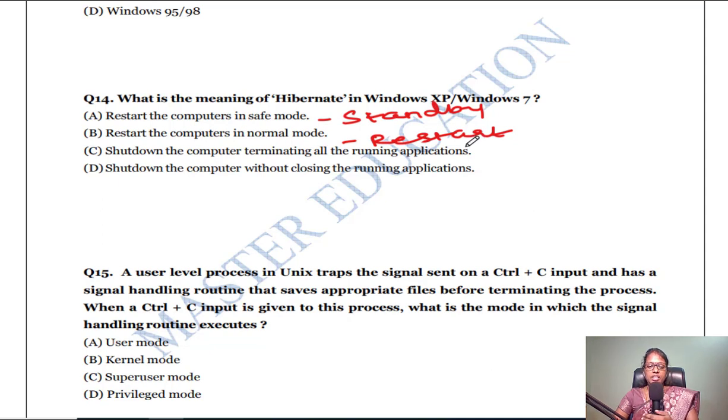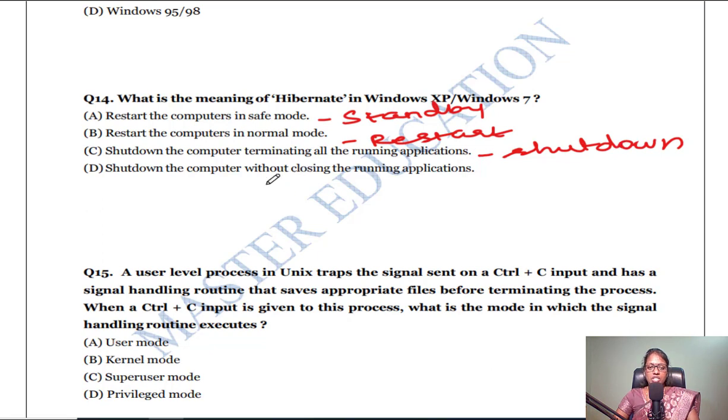Okay. The next one is shutting down the computer, terminating all the running applications. You are terminating all the applications and shutting down, that is called shut down. So terminating all running applications and shutting down the computer, that means shutdown.